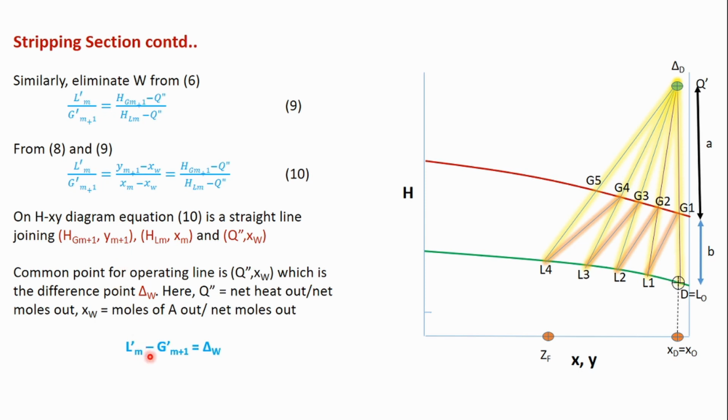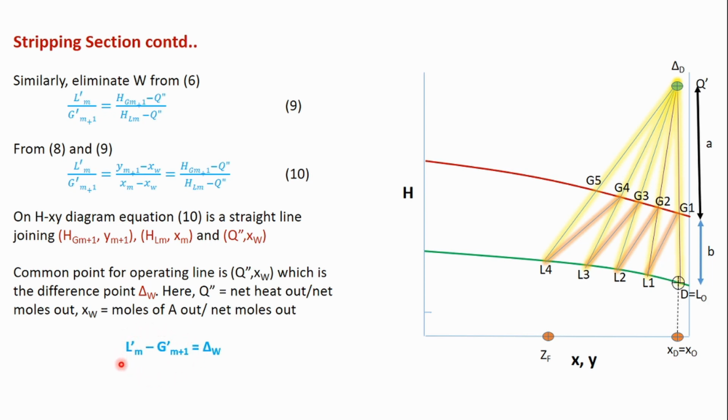So this can be represented as a line where L'm minus G'm+1 is equal to delta W. The common point for this line is delta W. The other two points are L'm and G'm+1.